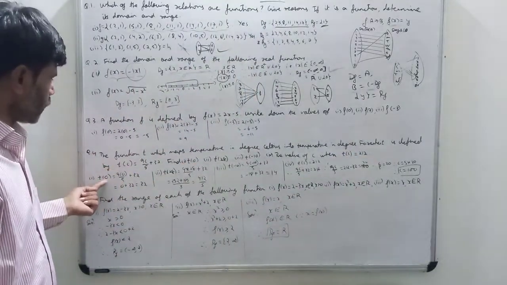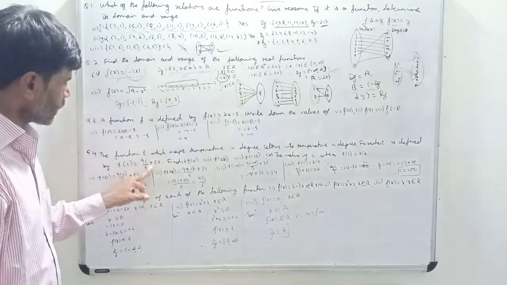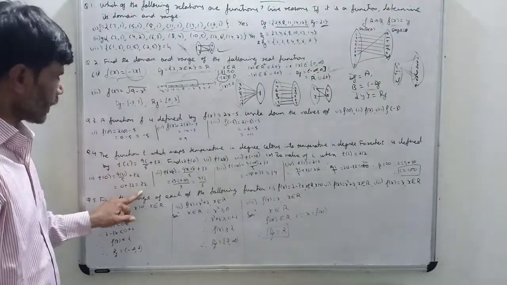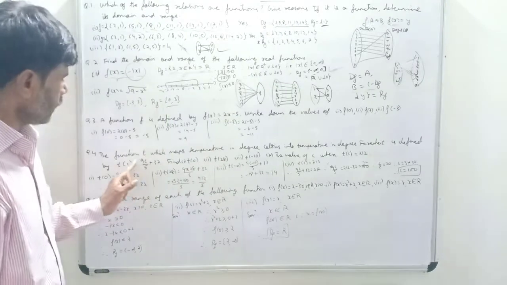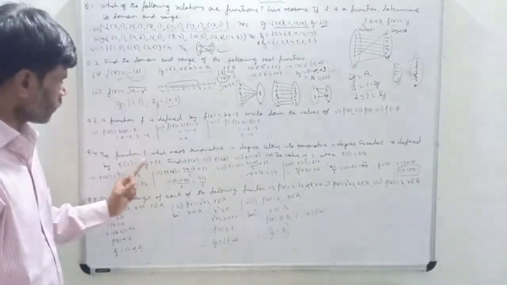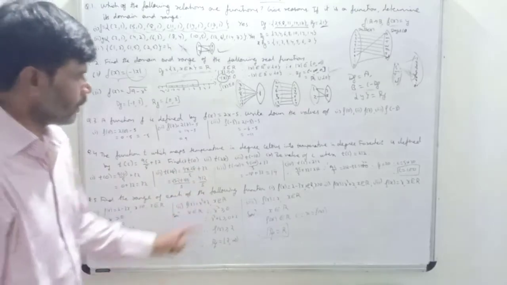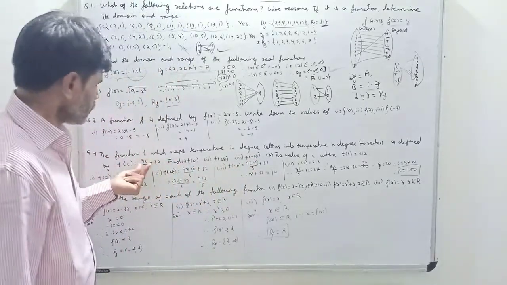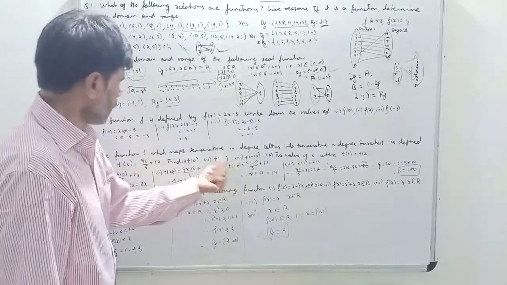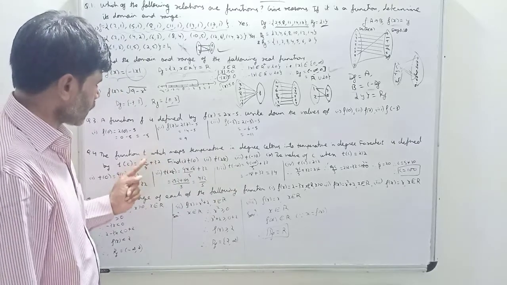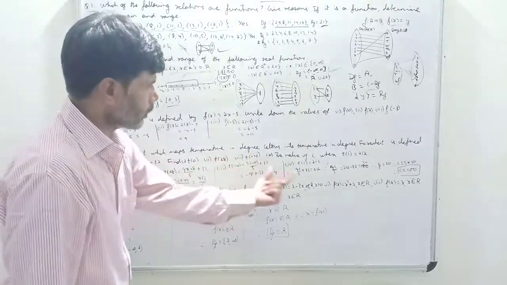In place of C, left hand side I kept 0. So in right hand side also in place of C you put 0. So you calculate and get the answer. Same way T(28), in left hand side in place of C you have kept 28. So in right hand side also you put what? In place of C, 28. Calculate, you get the answer. Same way T(-10), in place of C we have kept -10 in LHS. Now in RHS also 9 into -10 upon 5 plus 32. Calculate, you will get the answer.